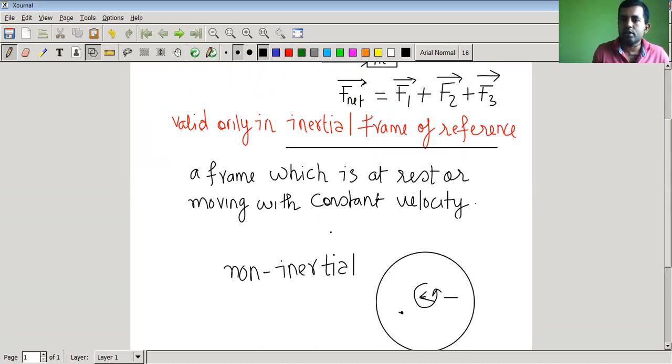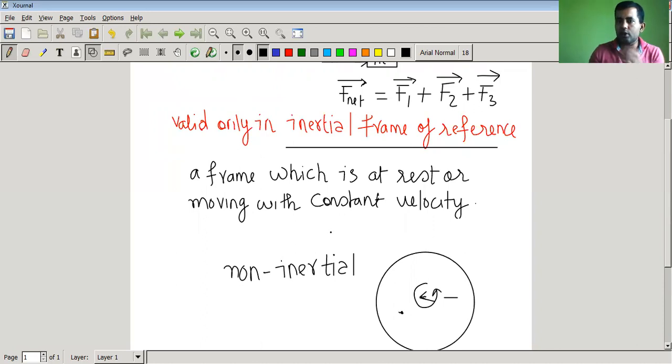So this Newton's law is only valid in an inertial frame, and this idea of inertial frame of reference comes from Newton's first law of motion, which is also called the law of inertia. You are familiar with the word inertia. It is the ability of a body which resists change in state of rest or motion, right?